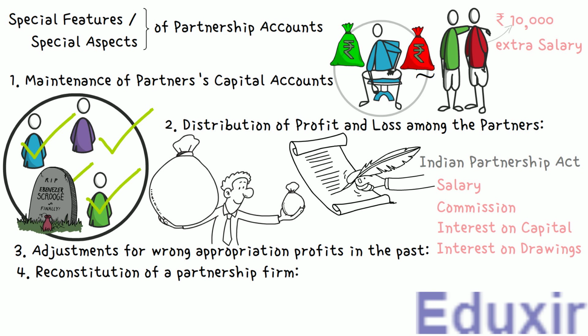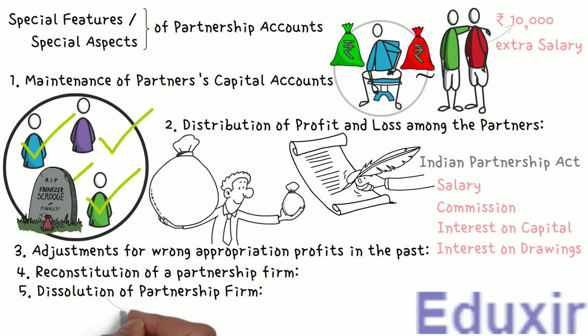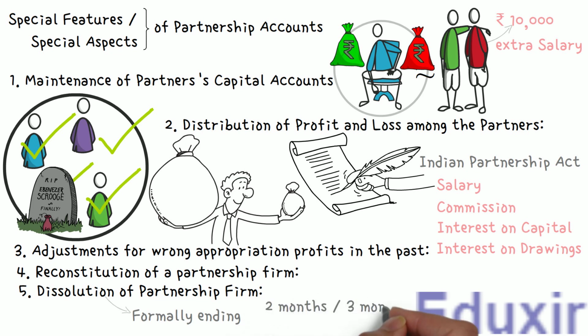The next special aspect is dissolution of partnership firm. Now, what is dissolution? Dissolution is formally ending. That is the literal meaning of dissolution. Here we are referring to formally ending the partnership firm. Some partnership agreements will be for fixed period of time, something like 2 months or 3 months or 4 months or 1 year, etc. or until a specific project is finished. Once that period is completed, the partnership comes to an end.